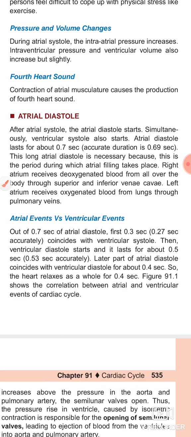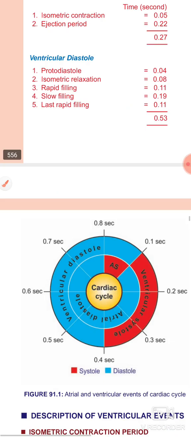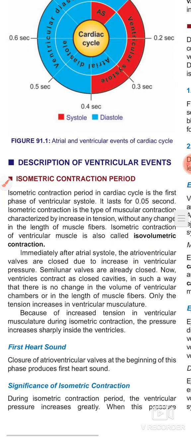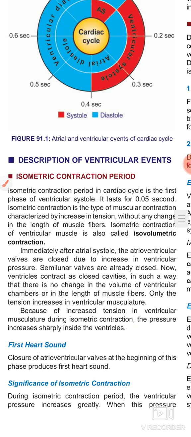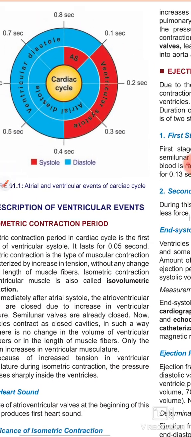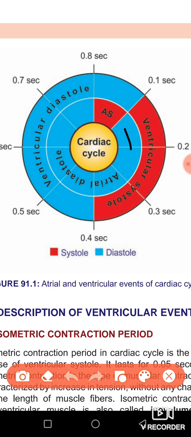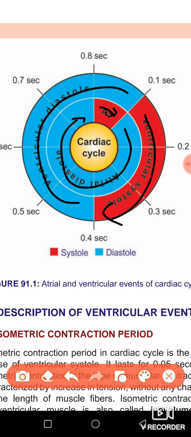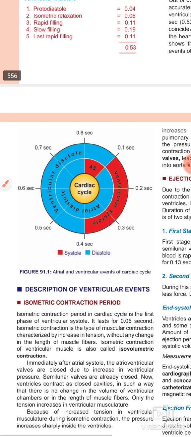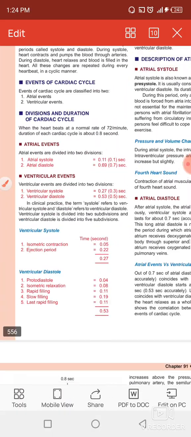So now we move on to the ventricles events. In the ventricles events, the first event is the isovolumetric contraction period. So this is our cardiac cycle. As you can see, this is the period of arterial diastole and then arterial contraction. The red period is arterial contraction. Then there is the ventricle systole, ventricles contract, then the ventricle dilation. So this is the period of the whole cardiac cycle. So I think this concept was clear to you.